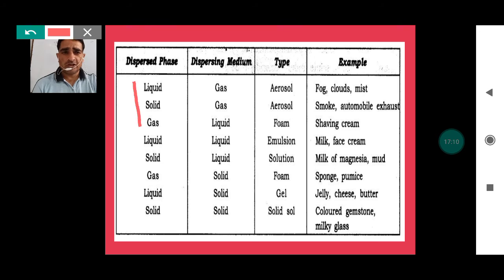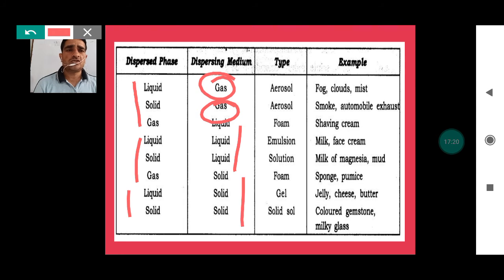So we have solid, liquid, gas, solid, liquid and liquid, solid here. So on the basis of the dispersing medium, which is a solvent here, liquid and solid, we can classify them differently. If liquid is the dispersed phase and gas is the dispersing medium, we get aerosol. So air is a gas and liquid is a droplet here. तो droplet means humidity here. तो हम क्या कहें, fog, clouds or mist. तो because we know that liquid is nothing but water.